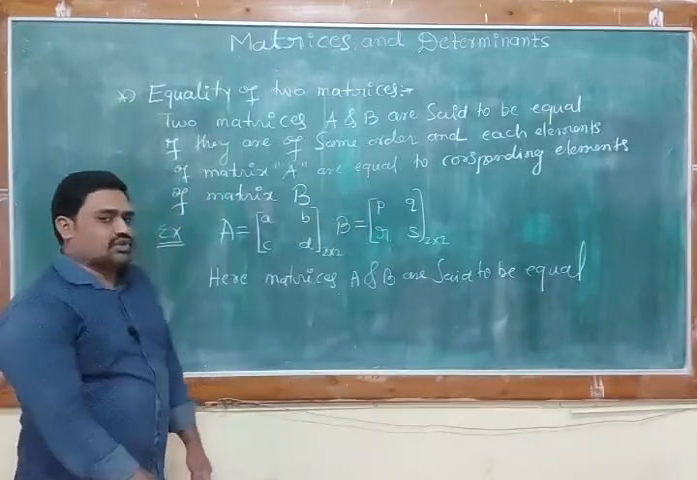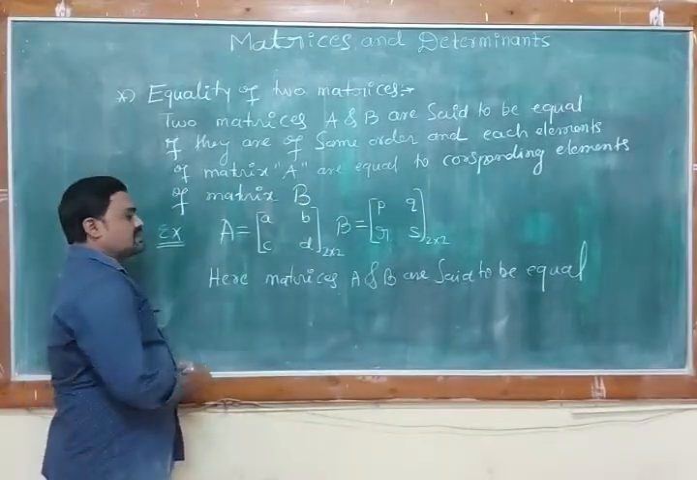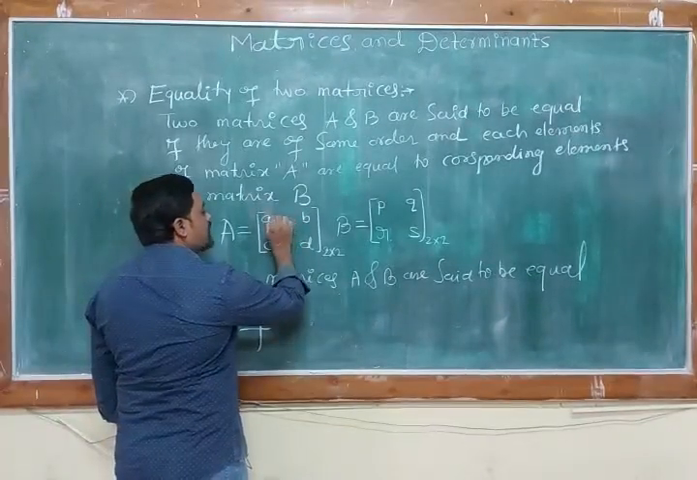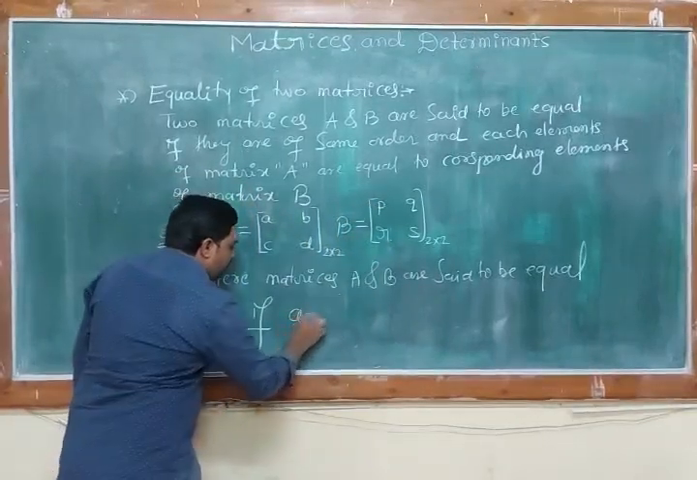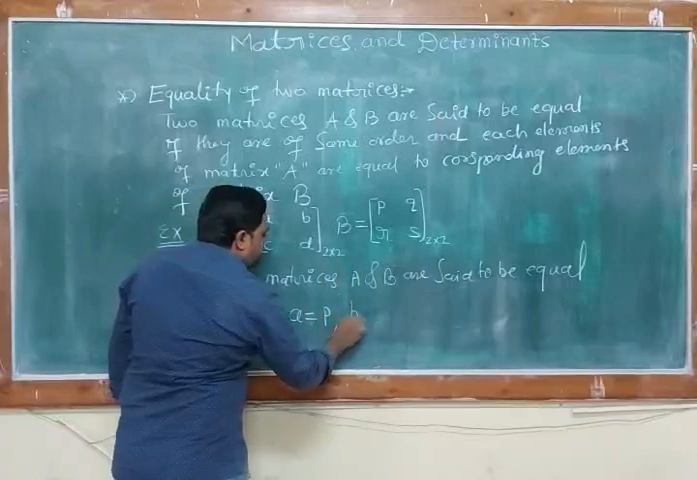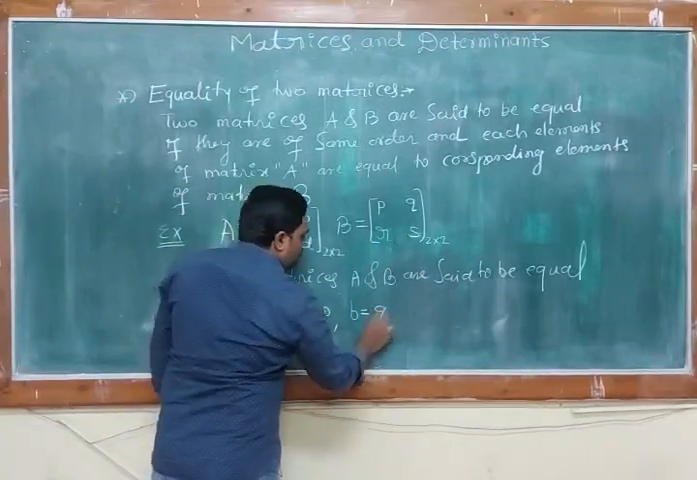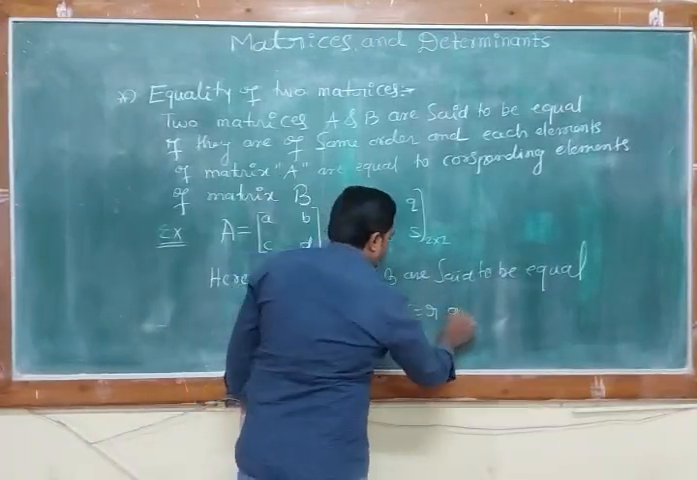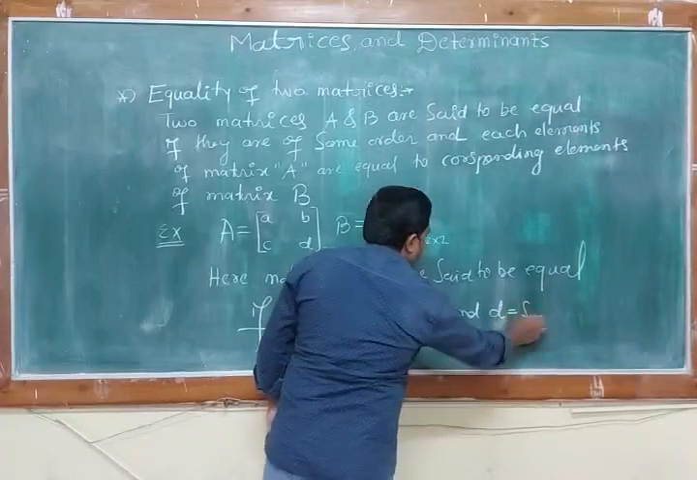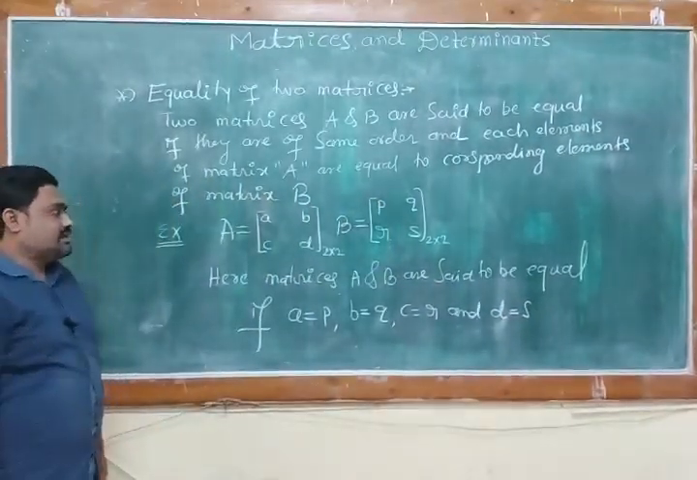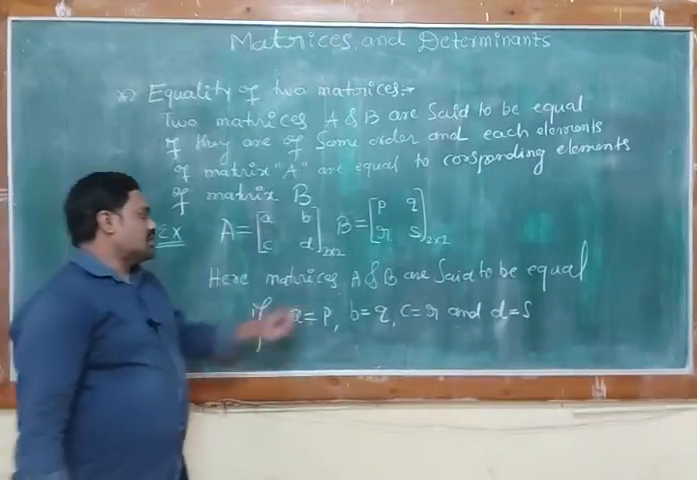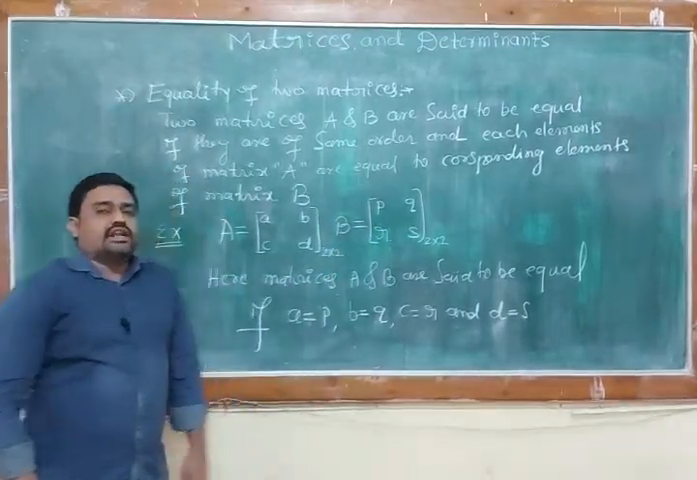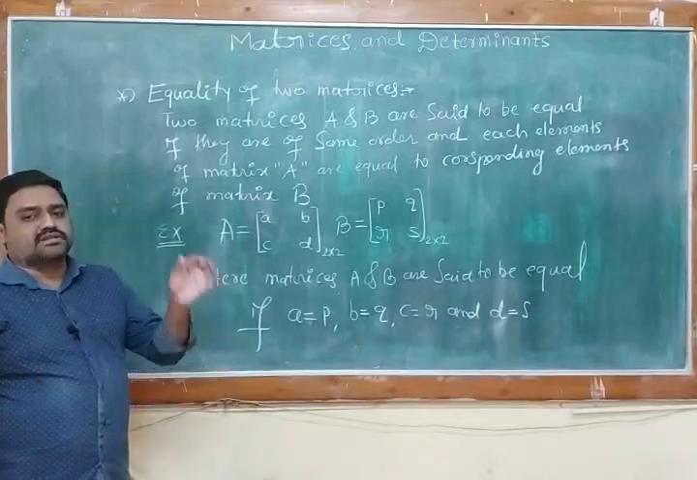Here, for matrix A to be equal to B, matrices A and B are said to be equal if their corresponding elements are equal. A must be equal to P. If A is equal to P, B is equal to Q, C is equal to R, and D is equal to S, the two matrices are said to be equal. What is the condition? The order must be the same, and after that their corresponding elements are also equal. Then only we say that the given two matrices are equal.